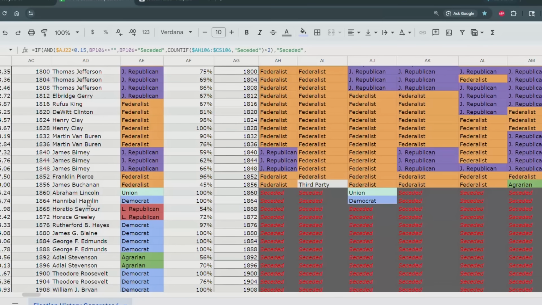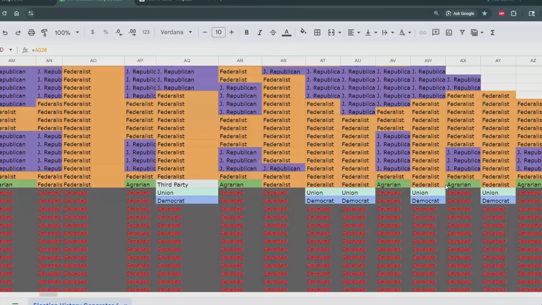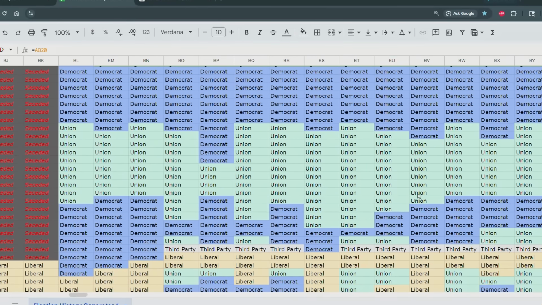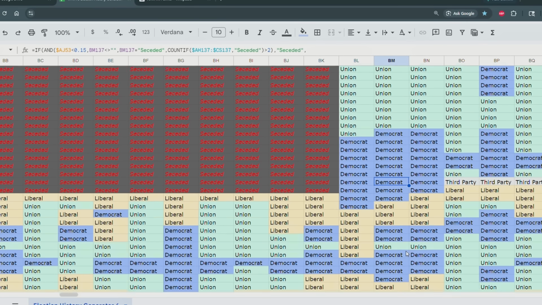I guess they didn't really like Hannibal Hamlin or Abraham Lincoln or Horatio Seymour. Well, I guess more like James Buchanan, right? So the Civil War caused basically everybody to secede from the country. I don't know how that worked. Maybe they seceded into 2 separate northern and southern states, right? But then eventually the country continues to grow. California is obviously the heart of this new country. Well, it's still the United States. And then eventually they rejoined.